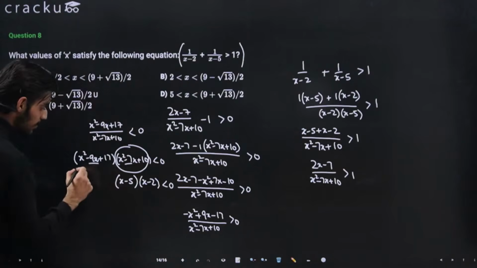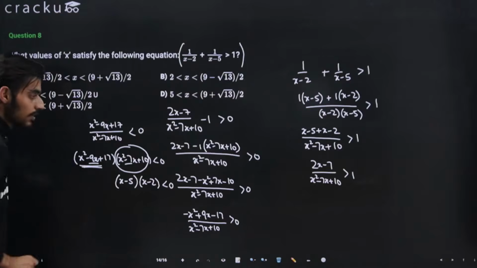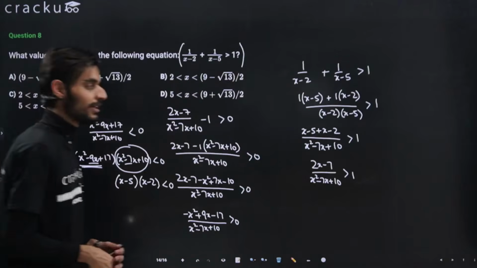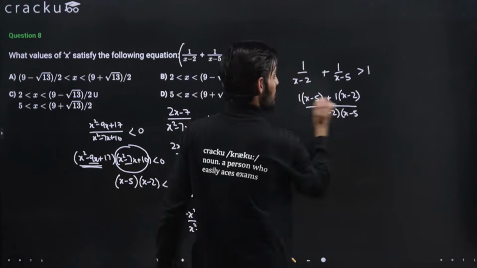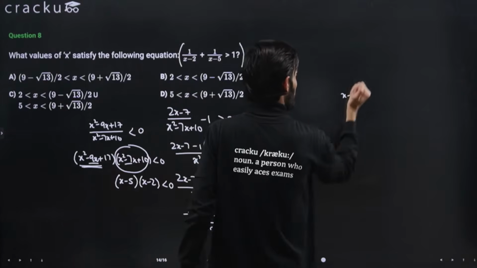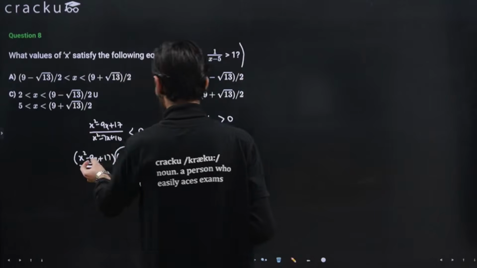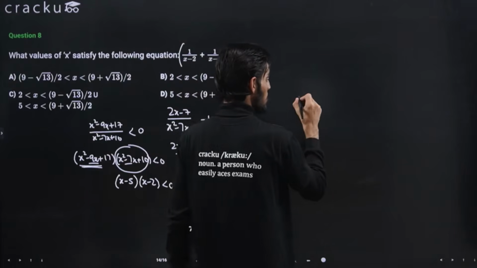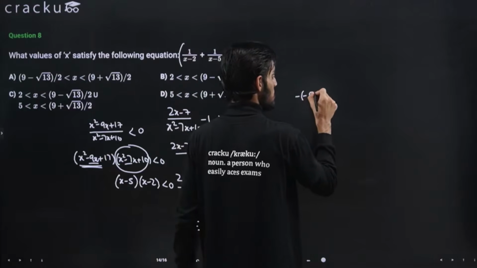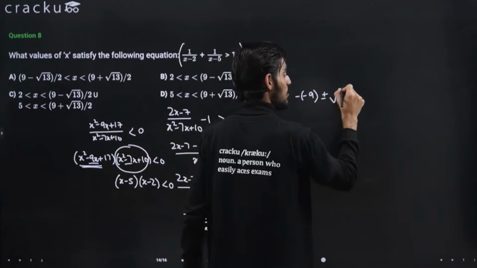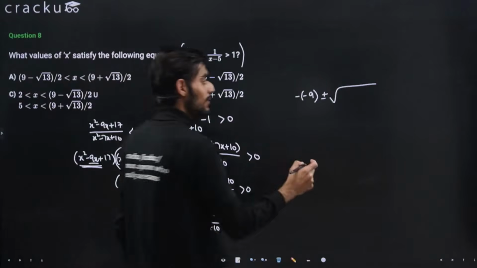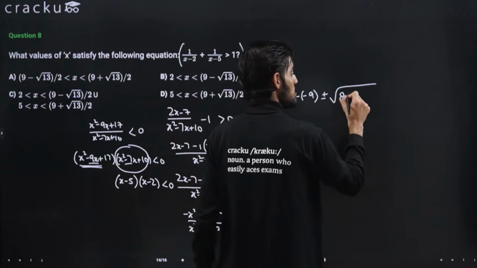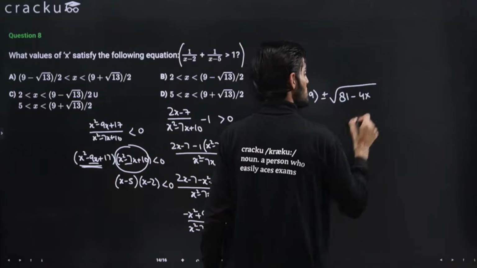Okay. So for this particular term, you can just use the formula minus b plus minus under root b square minus 4ac to get the roots of the equation. I'm doing it here. In this question, the value of b is minus 9. So minus of minus 9 plus minus under root b square. b square is minus 9 square, that is 81, minus 4.